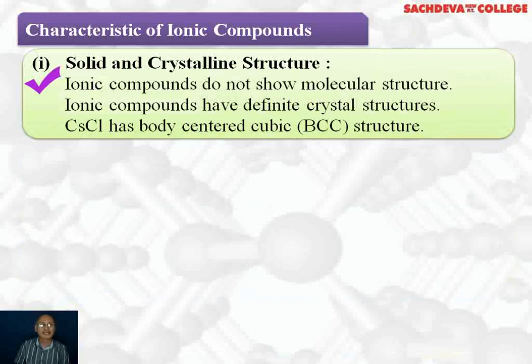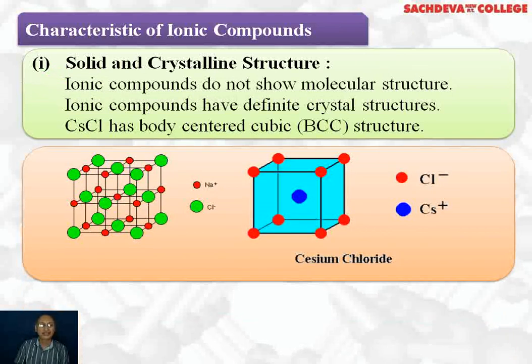The first point is, ionic compounds do not show molecular structure. Ionic compounds exist in the form of a three-dimensional crystal lattice. The first crystal lattice shows the crystal structure of sodium chloride. Chloride ions are on the corners of the cube, shown by the green circle, and sodium ions are on the edge centers, that is, the centers of the edges of the cube, and this structure is called face-centered